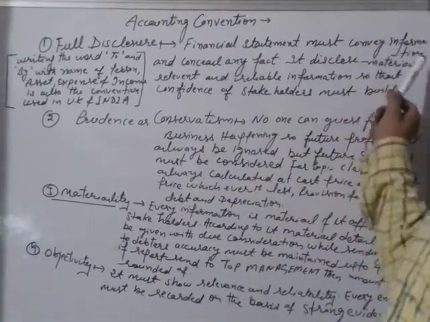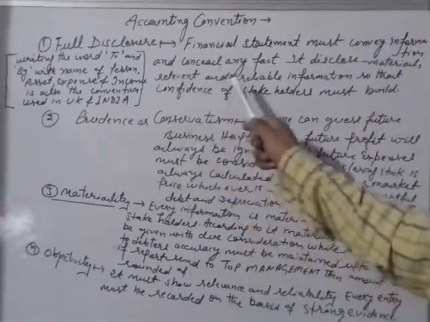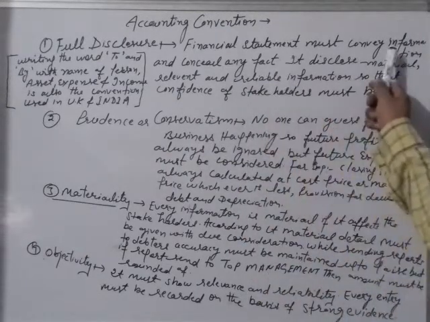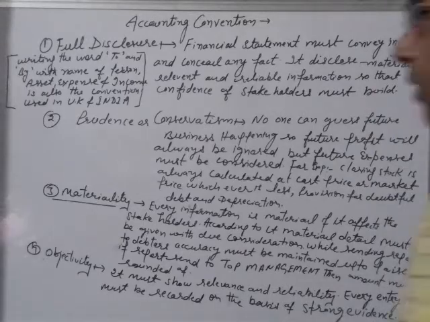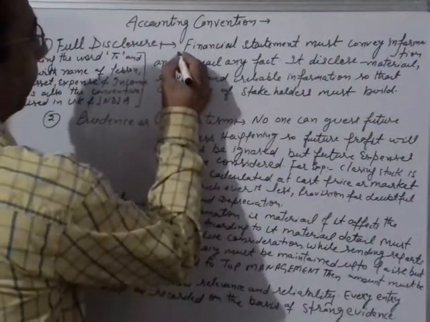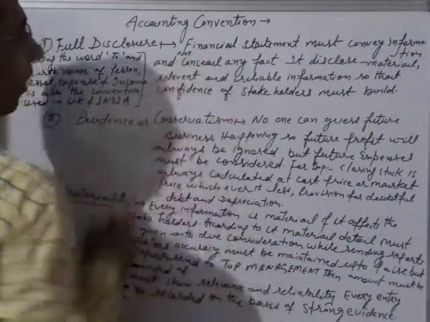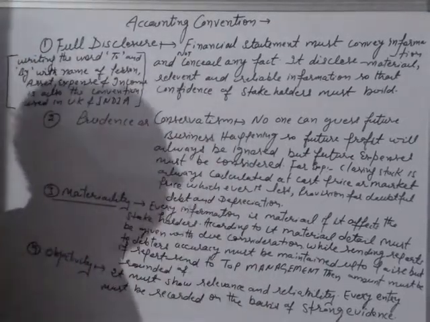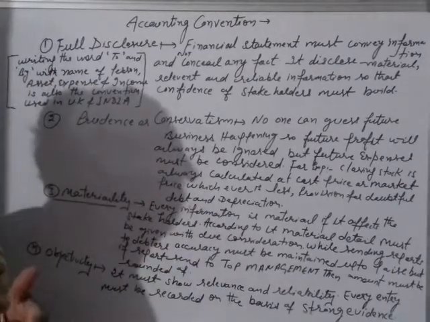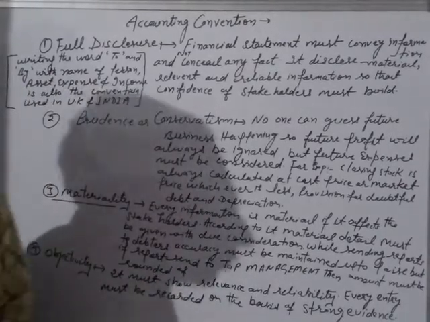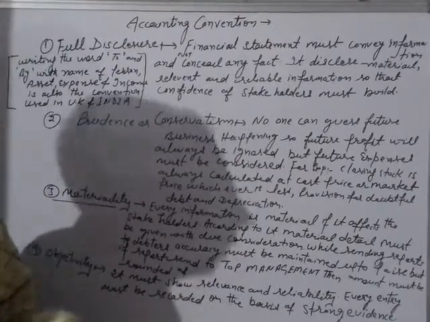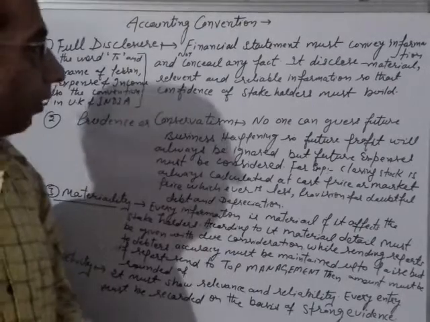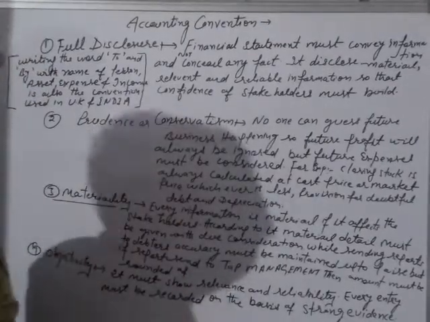Financial statements must convey the information and not conceal any fact. That means full disclosure means every accountant must show every important piece of information with the help of financial statements. He should not try to conceal any facts, right?